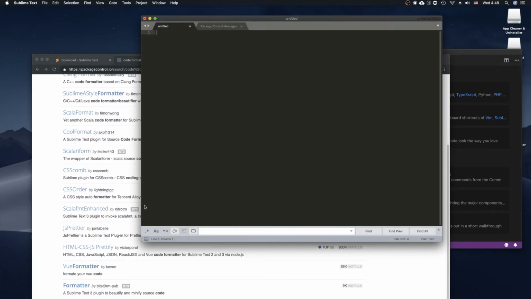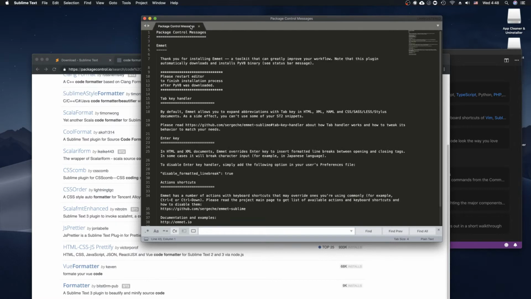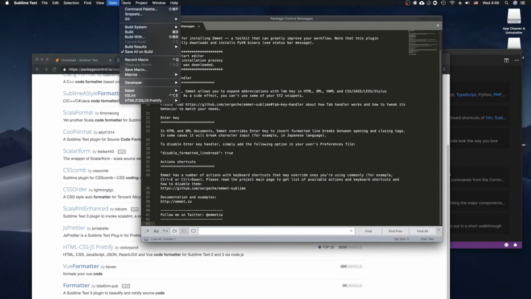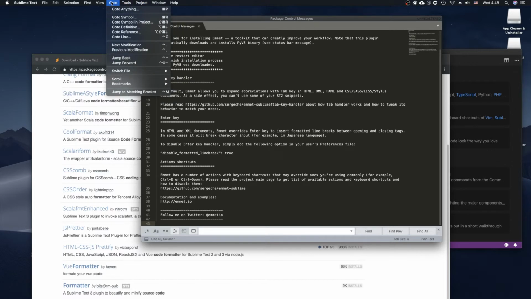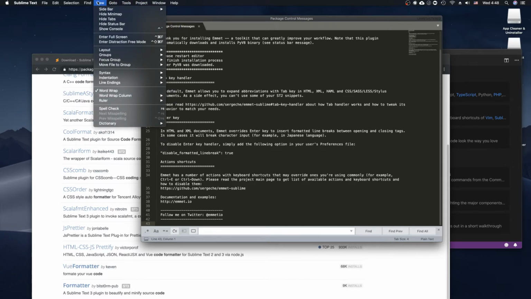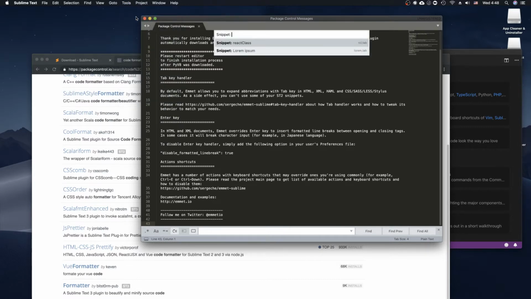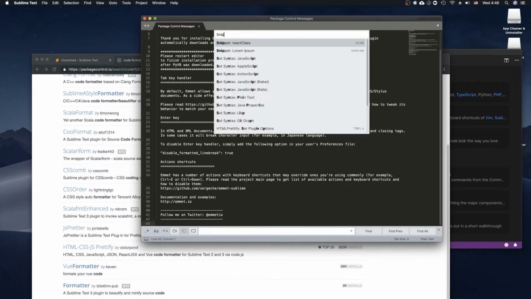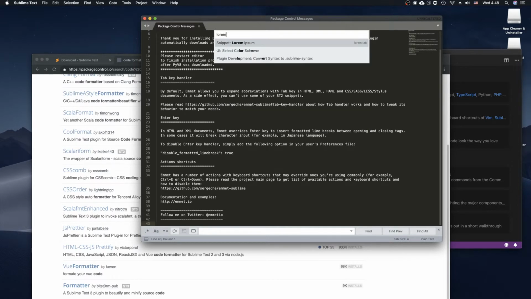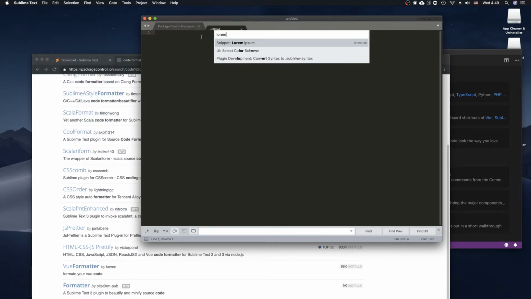Cool. And then you can see all your packages. I think if you go to, where's it going to be? You get all your snippets, which is kind of nice. Yeah, it's kind of nice. The lorem ipsum snippet. It's good. You can do like a new file. Let's call it test.html, whatever.